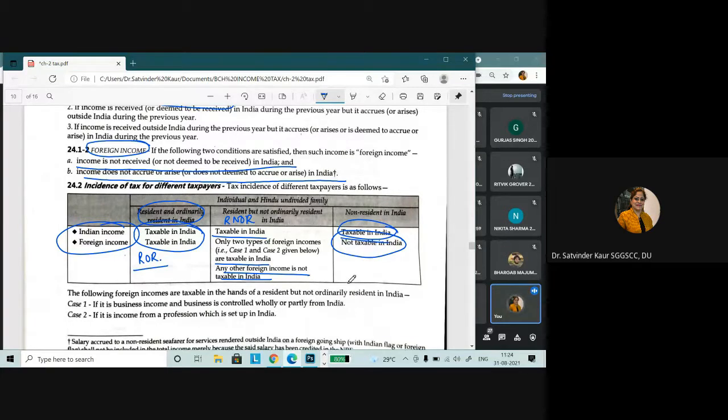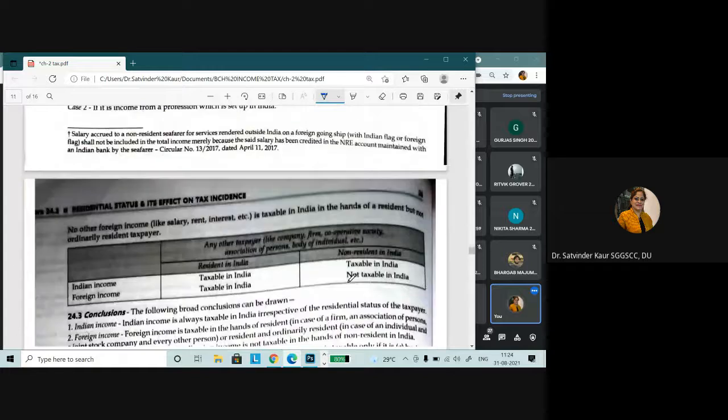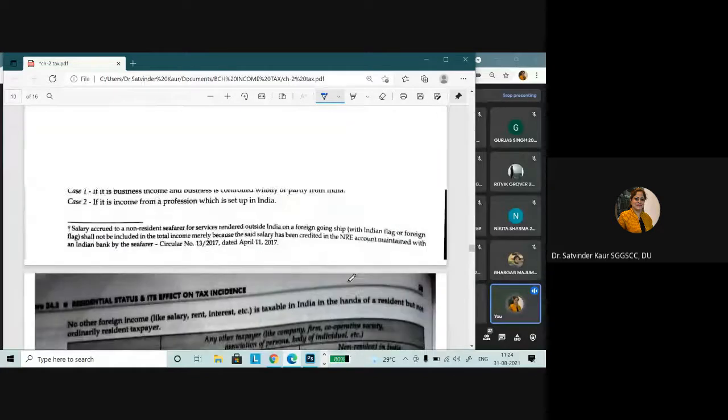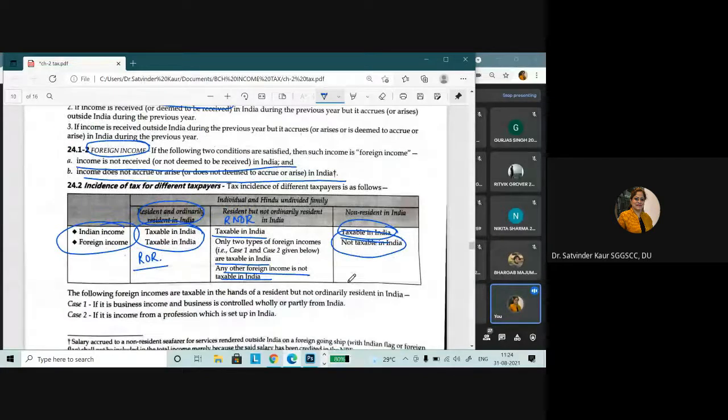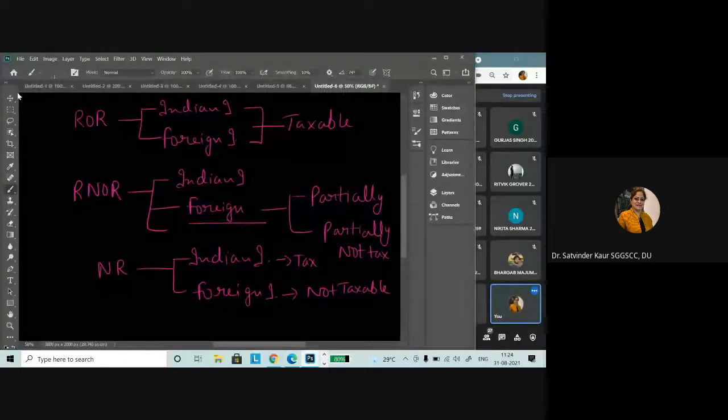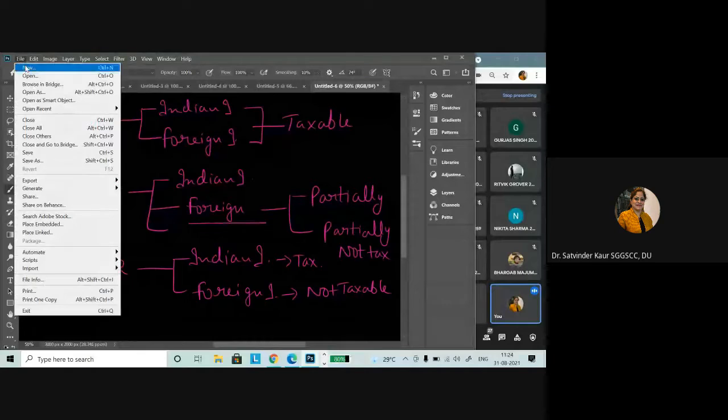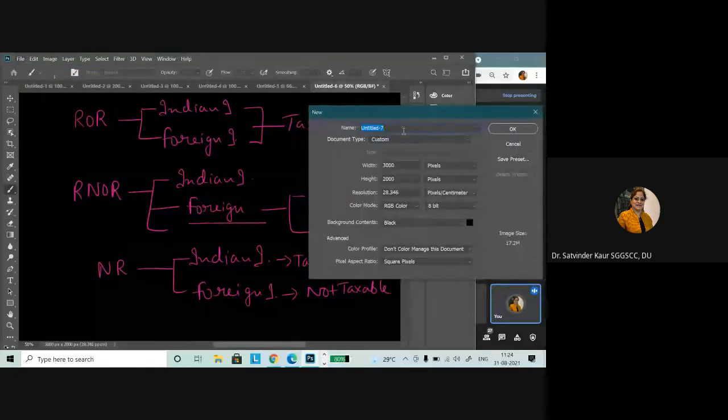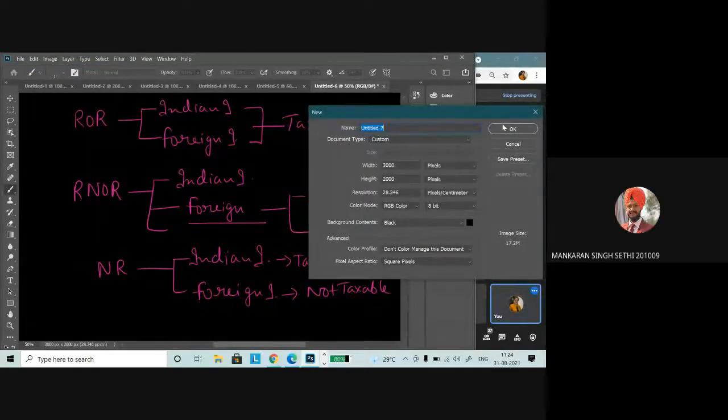Now let's move on and understand the concept of what we understand by Indian income and foreign income. Up till now, are you comfortable with what we have discussed? Yes, you can write down in the chat box. Yes, ma'am.